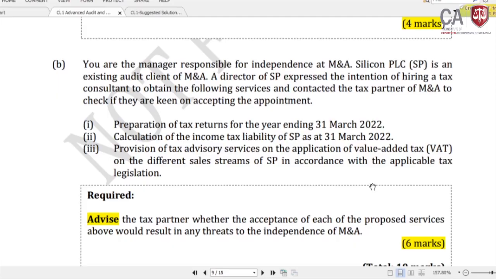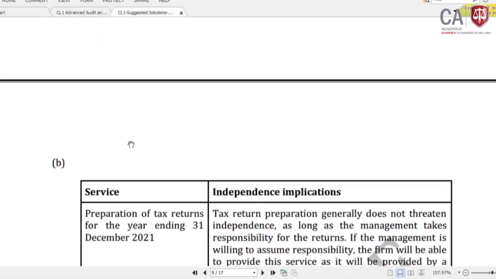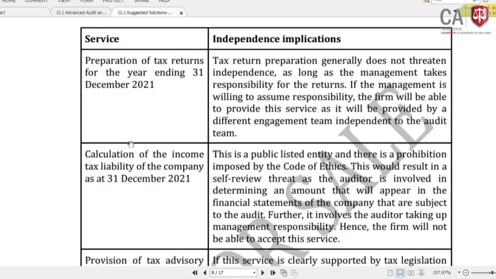So if you look at the suggested solution, preparation of tax return for the year ending 31st December 2021: tax return preparation generally does not threaten independence as long as the management takes the responsibility for the returns. If the management is willing to assume responsibility, the firm will be able to provide this service as it will be provided by a different engagement team independent of the audit team.